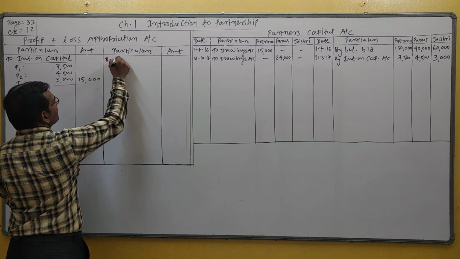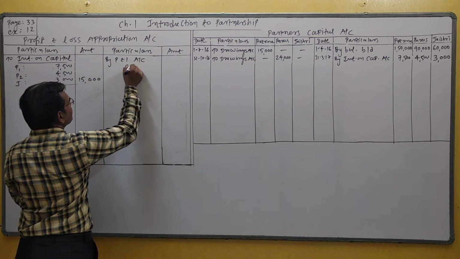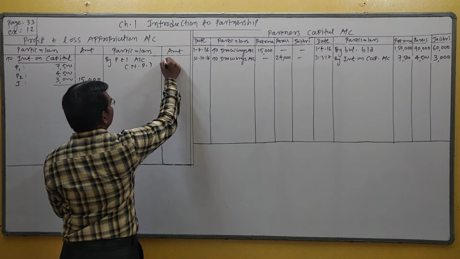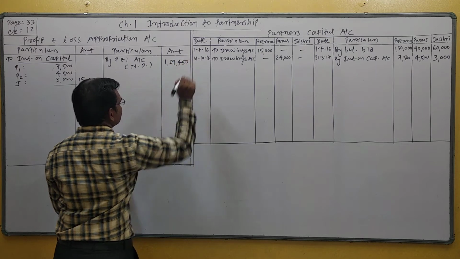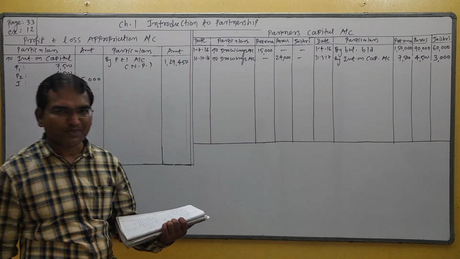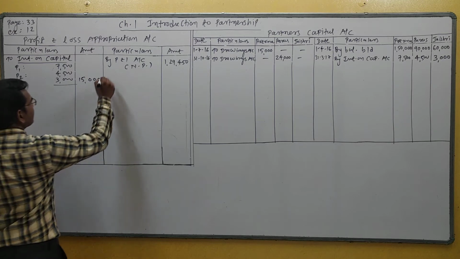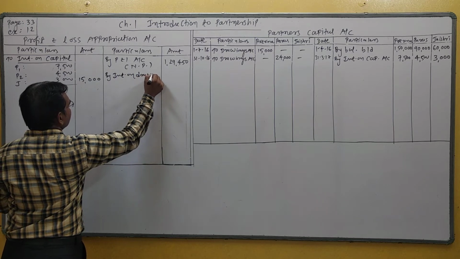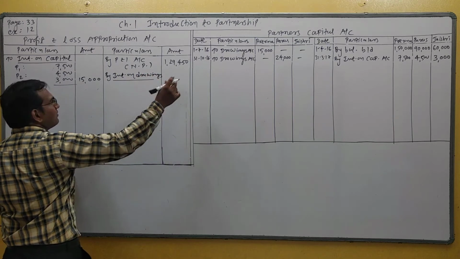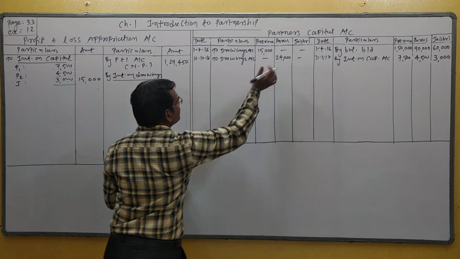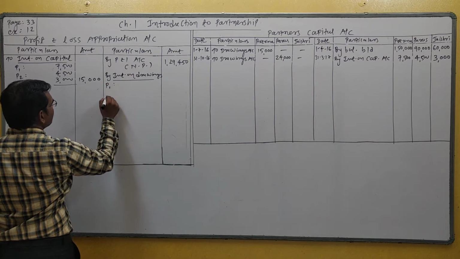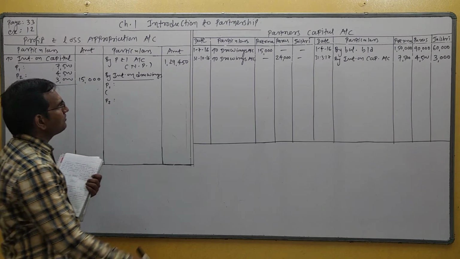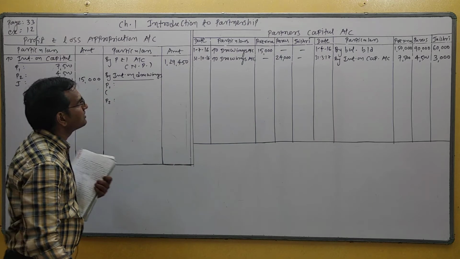Before interest on drawing, we have to write by P&L account, in brackets net profit. The net profit of the year is 1,29,450. It is given at last. Are you getting? Yes. Now interest on drawings, students, credit side. Two partners have drawings, P1 and P2. P1 withdrew 15,000 on 1st July.